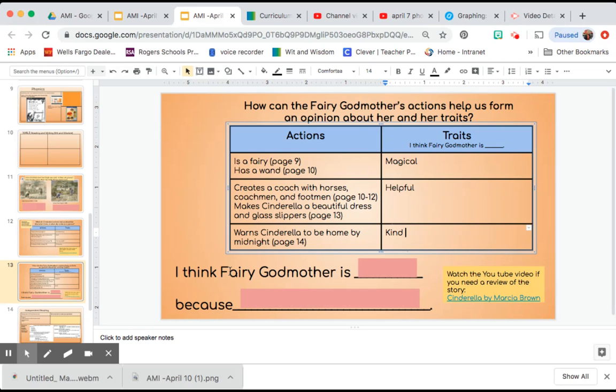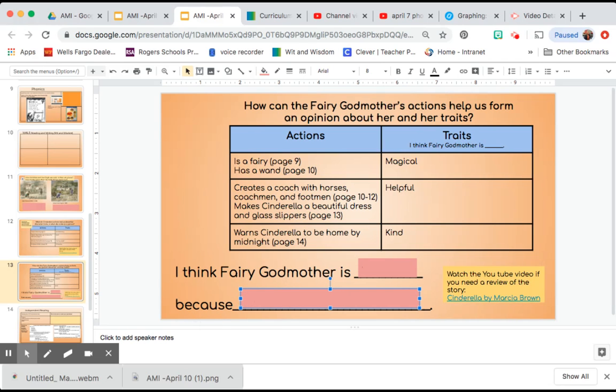Now it's your turn. You're going to give your opinion of fairy godmother in this red box. Be sure to double click so that you see the black line. You're going to decide your opinion about fairy godmother. I think fairy godmother is blank. You will fill in the red box, and then you see the word because. Here is where you will put your evidence.